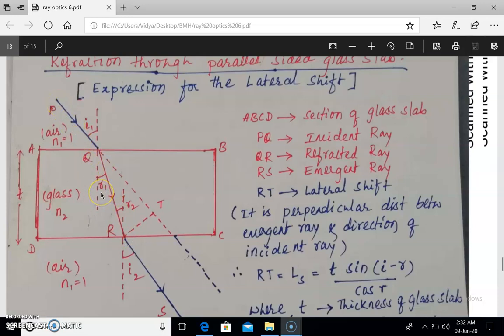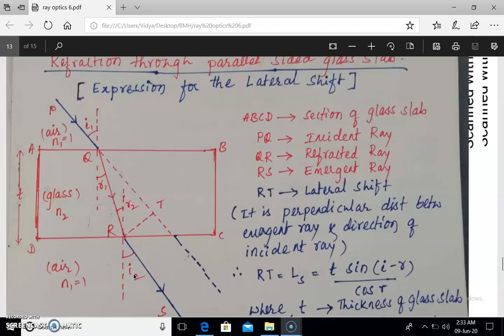R1 is the angle of refraction. R1 is less than I1. The refracted light QR is incident on the interface CD at R. Let R2 be the angle of incidence in the denser medium, that is the glass medium, and light emerges out into the air medium after refraction at R. After refraction at R, light bends away from the normal. Let I2 be the angle of emergence.